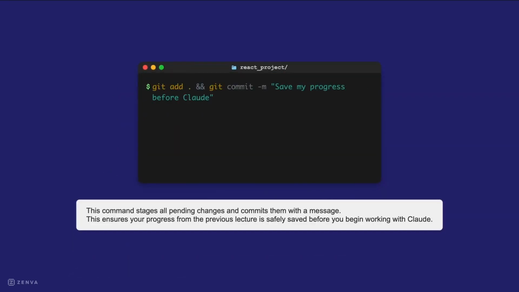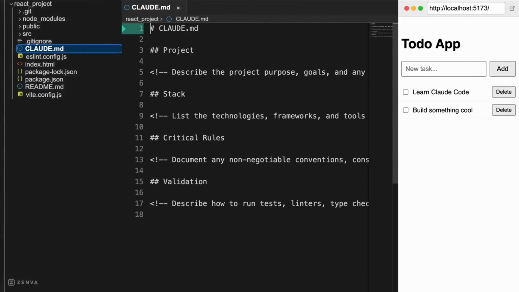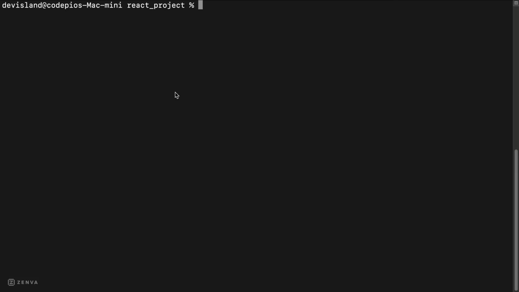First, let's make sure your progress from the last lesson is saved. Run these commands. This saves any changes you've made before we start using Claude. To start, I'll open the terminal and go to our project's root directory. To use Claude Code effectively, always launch it from your project's root. This ensures Claude sees all your files, including claude.md and package.json, for the best results. Once in the root, just type claude into your terminal to start.